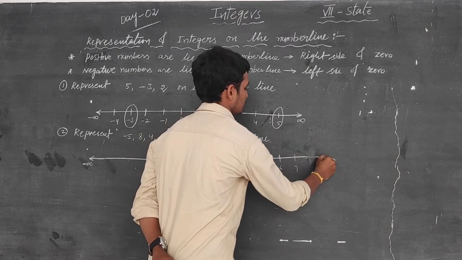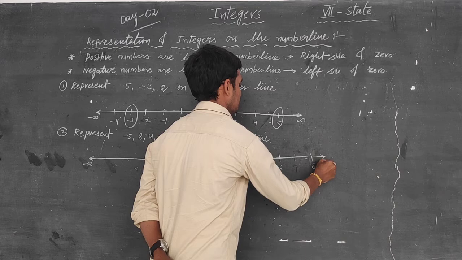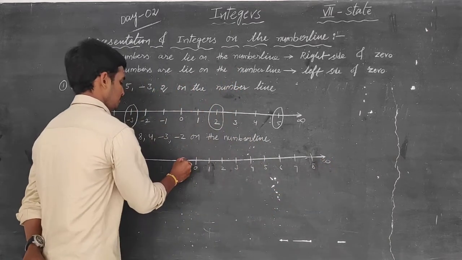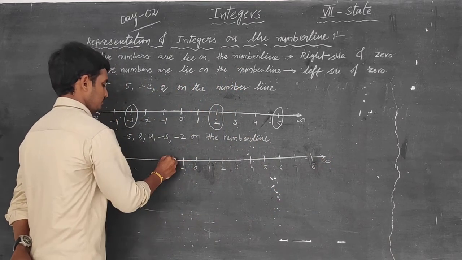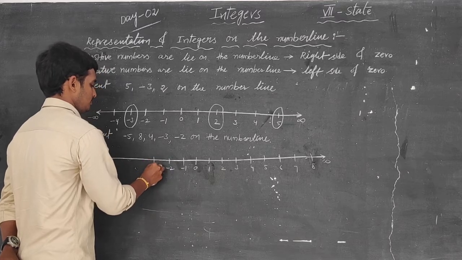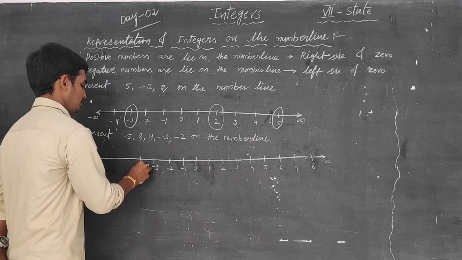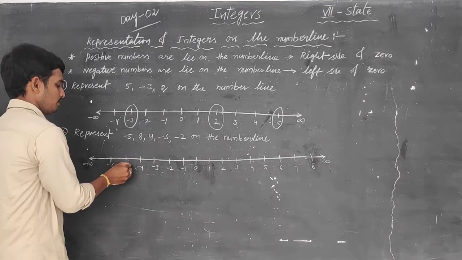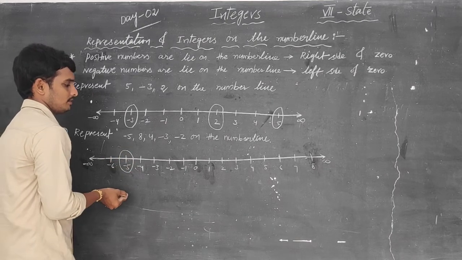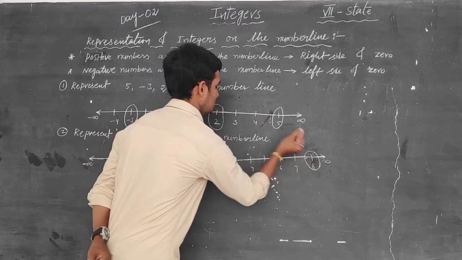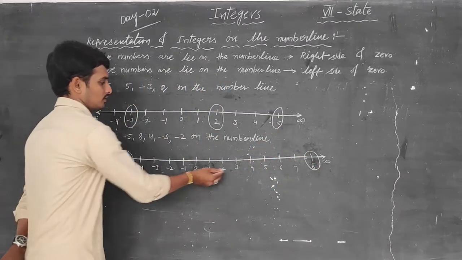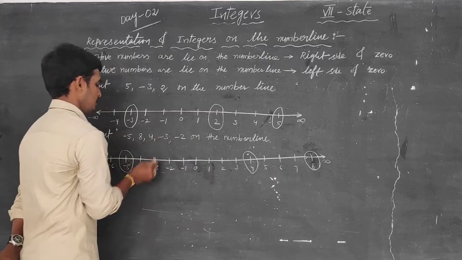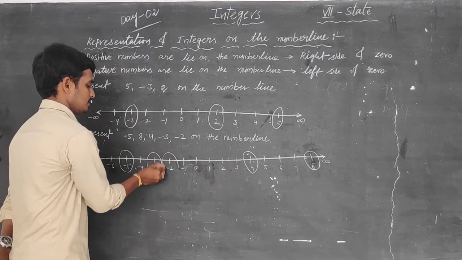If you want some more, you can extend. This is 8. Here positive infinity. Here it is minus 1, minus 2, minus 3, minus 4, minus 5. What do you want? Minus 5. 8, we want 8. We want 4. Minus 3, we want minus 3, minus 2.